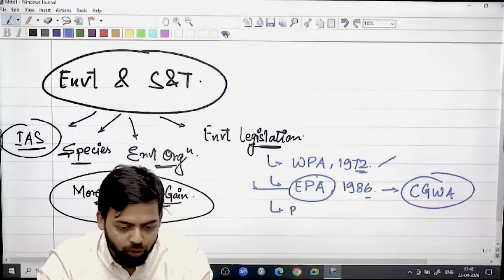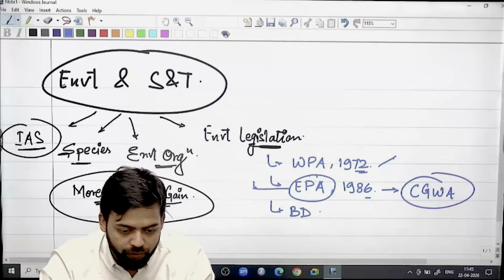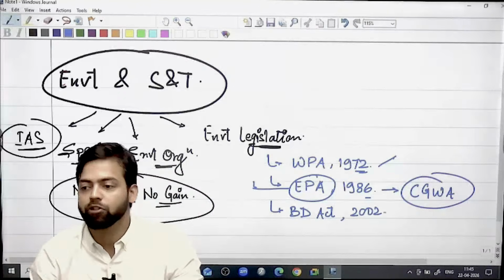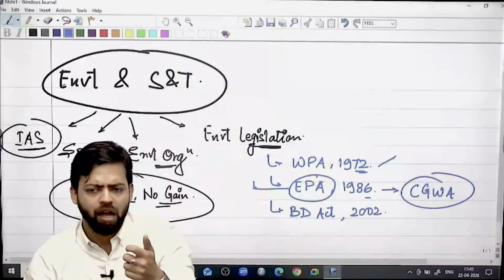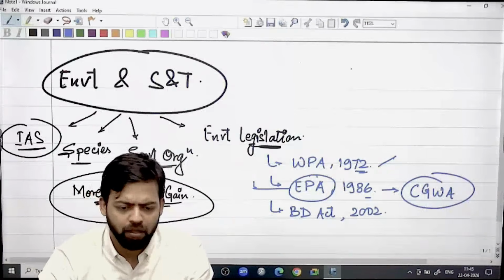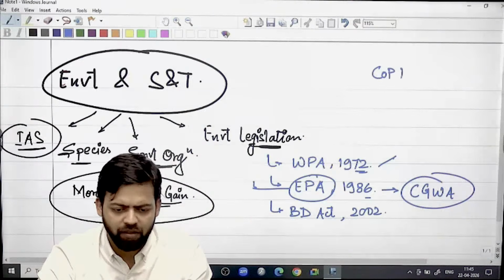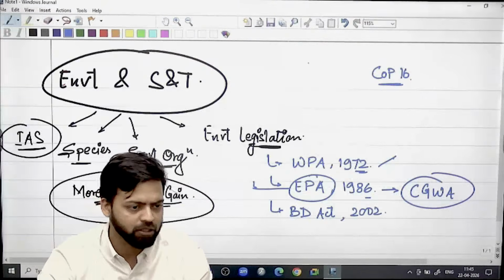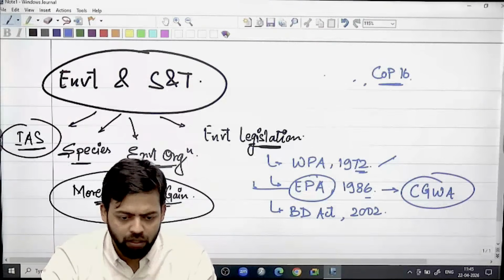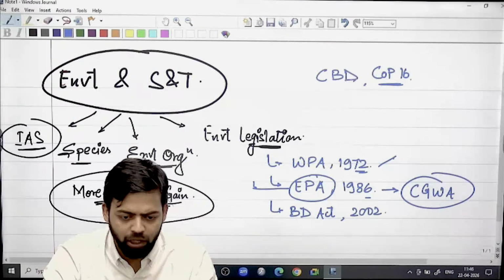Then there is the Biodiversity Act of 2002. This also becomes important because conservation of biodiversity is important, and I think we already saw COP 16. We have discussed it briefly in the geography class. COP 16 of the CBD, Convention on Biological Diversity.